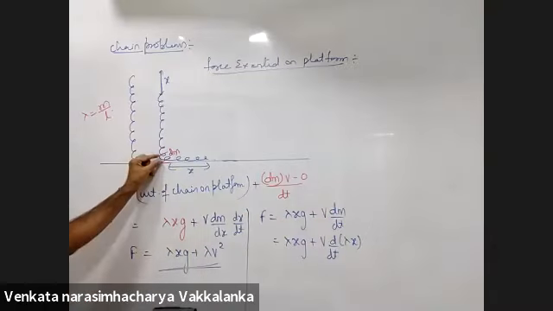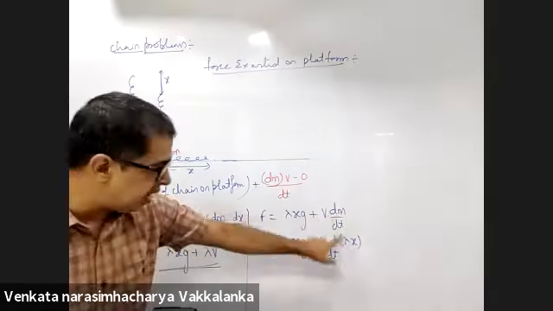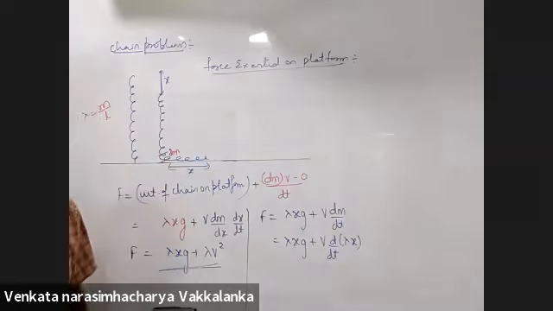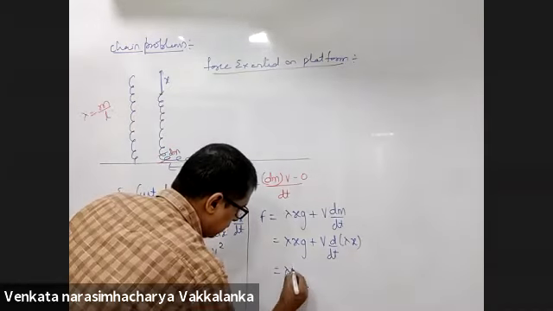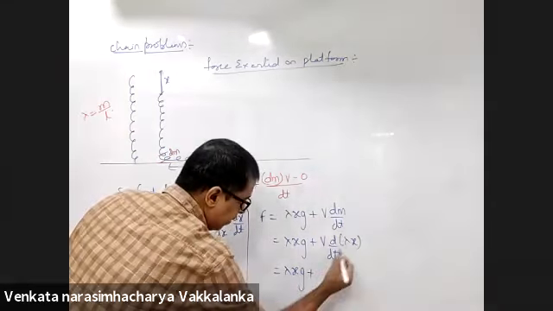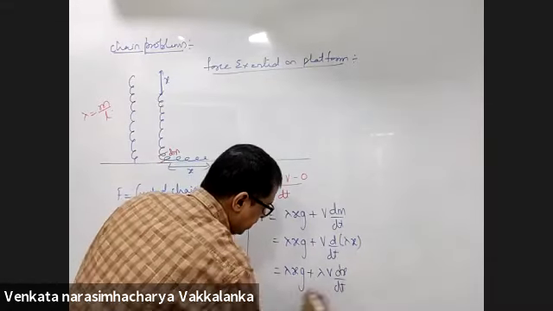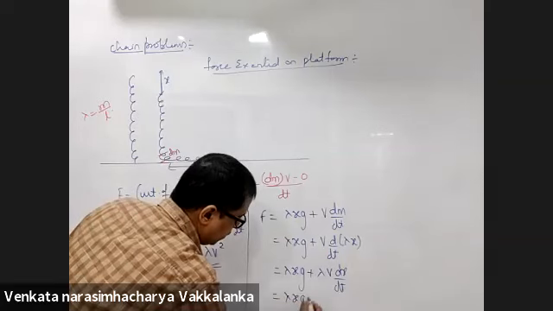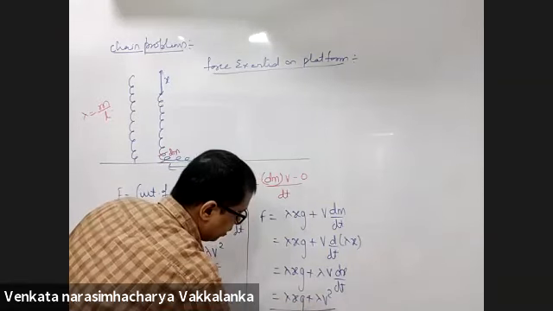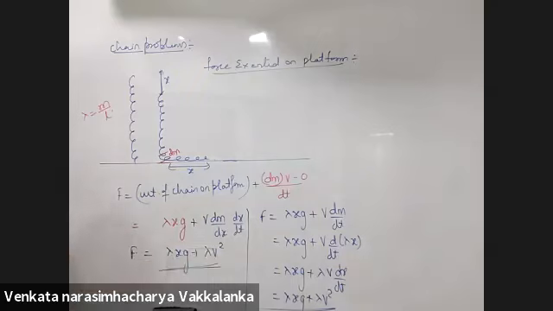The mass of the small element striking dm will be d of lambda x into g plus lambda v dx by dt. You will get lambda x into g plus lambda v square. Just another way of presenting the same thing.